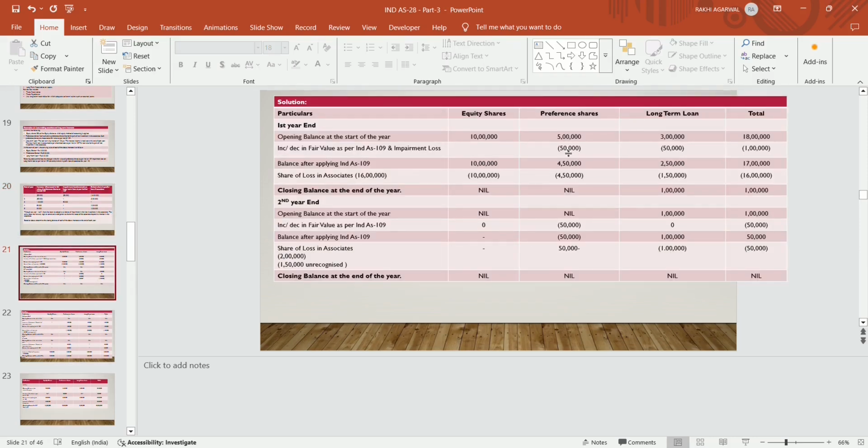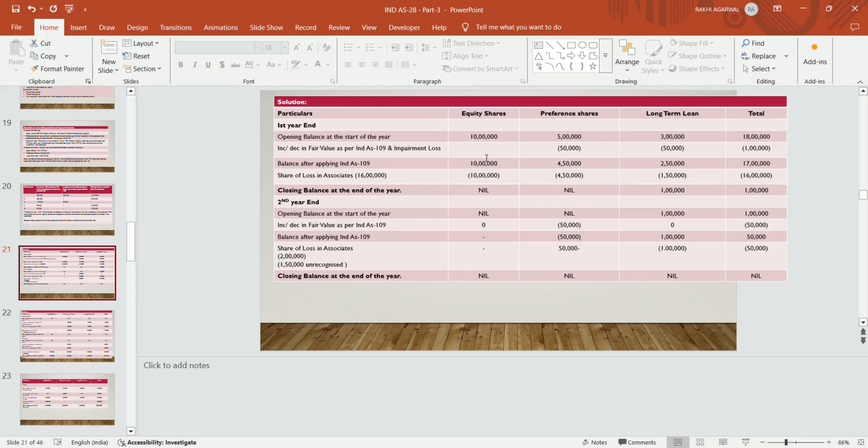Preference share is decreased by 50,000 because 5 lakh is the opening balance and there is a decrease in fair value by 50,000, so it becomes 4,50,000 after giving the effect of decrease in fair value as per Ind AS 109. There is also an impairment loss on loans, that is 50,000, so it will be adjusted with loans. Opening balance of loans is 3 lakhs and after adjustment of 50,000 it becomes 2,50,000. Balance after applying Ind AS 109: equity share is 10 lakhs, preference share is 5 lakh minus 50,000, so it becomes 4,50,000, and long term loan becomes 3 lakh minus 50,000, so it becomes 2,50,000.